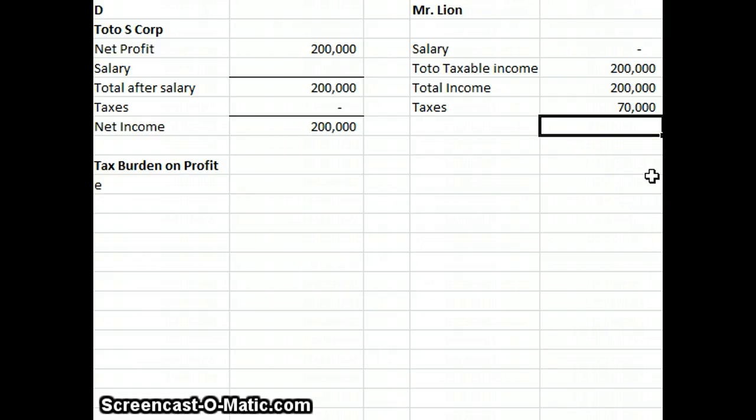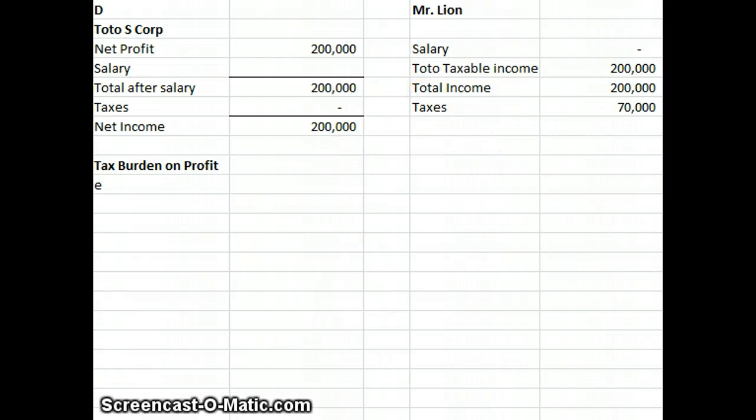That leads us to E. Toto is an S corporation. Mr. Lyon draws no salary, and Toto makes no cash distributions on its income to Mr. Lyon. It's exactly the same calculation as in D, so we are going to have a $70,000 tax burden. Remember again, it's a pass-through, so there's no tax liability at the corporate level. It's just at the personal level.